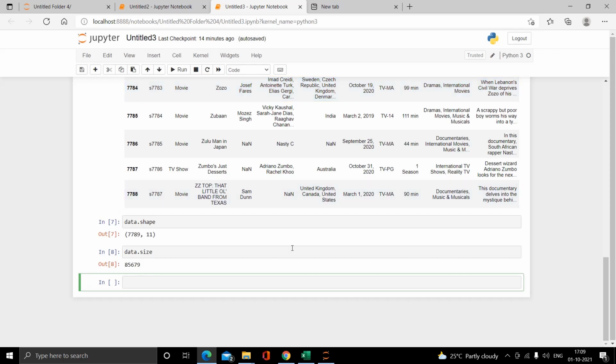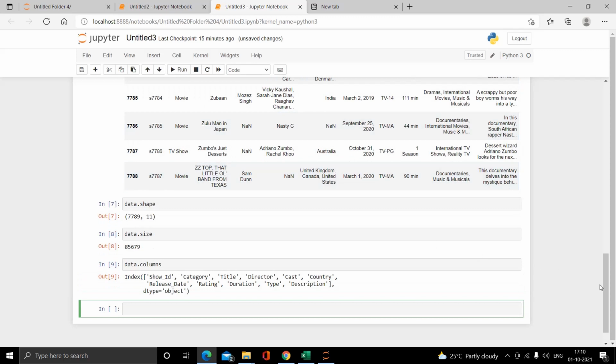My next function will be columns. Simply using columns we can see the column names from our dataset file. The command will be data dot columns. Let's run it.